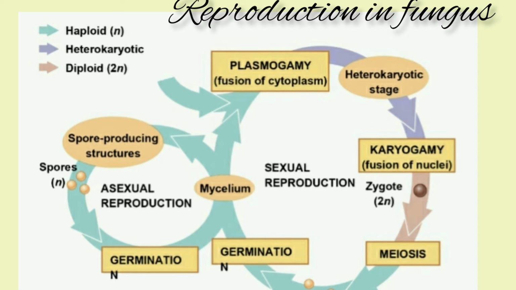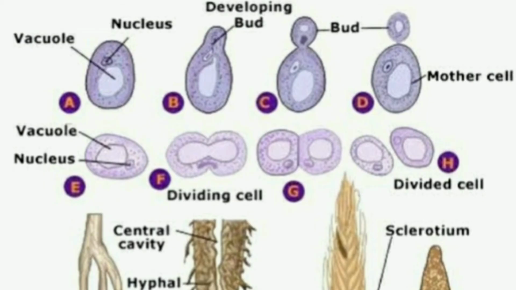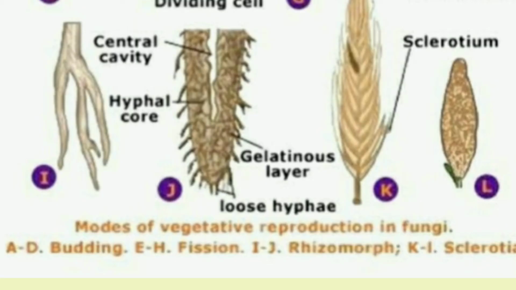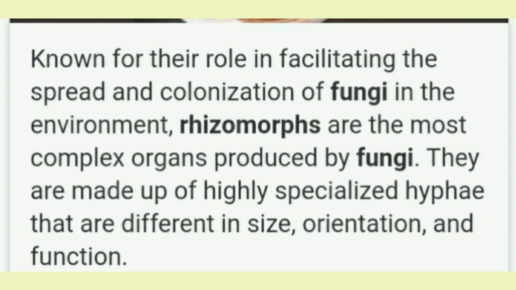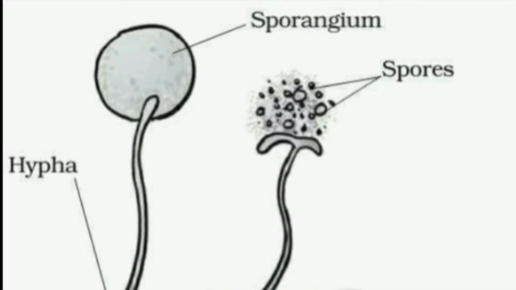Reproduction in fungus. Fungus usually shows vegetative, asexual as well as sexual methods of reproduction. In the vegetative mode of reproduction, a part or fragment of the somatic body of the fungus separates and forms a new individual. This occurs by fragmentation, fission, budding, sclerotia, and by rhizomorphs. Let's look into the asexual method of reproduction.